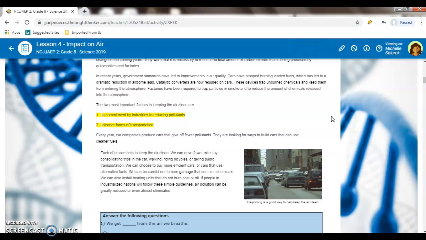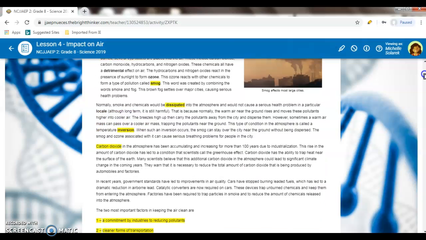Each of us can keep the air clean. We could drive fewer miles by consolidating trips in cars, walking, riding bikes, or taking public transportation. Obviously now with the pandemic we're facing, we are not driving as much or shouldn't be driving as much. And another way is also carpooling, which is going in a group in one car.